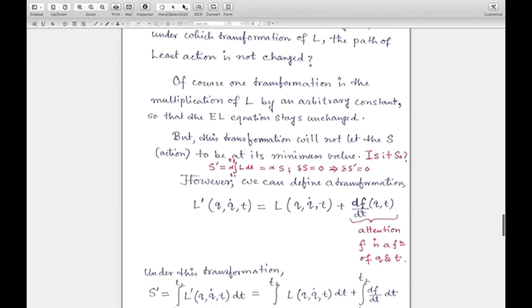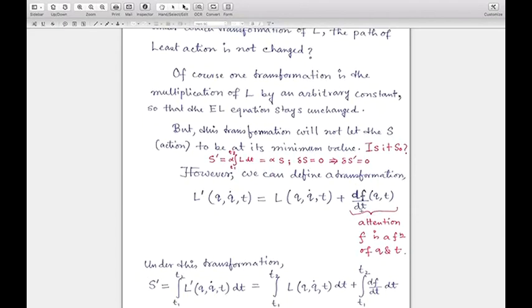However, here our aim is a bit different. We are searching for additive transformations, so that after the transformation, the new Lagrangian also gives us the path of least action or stationary action.